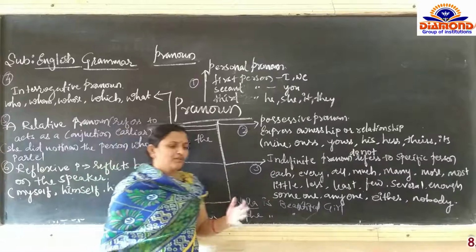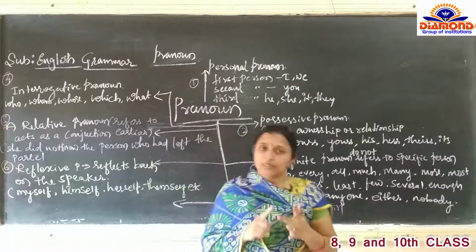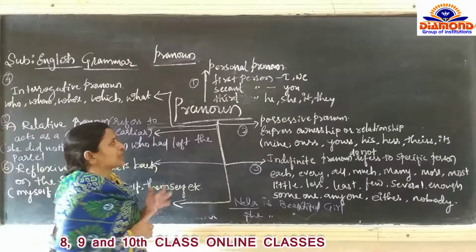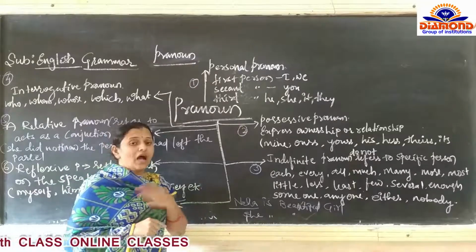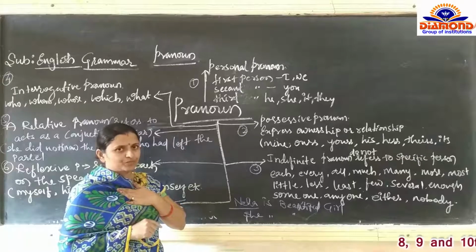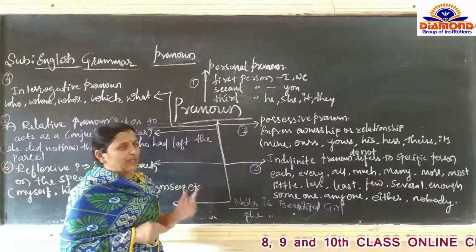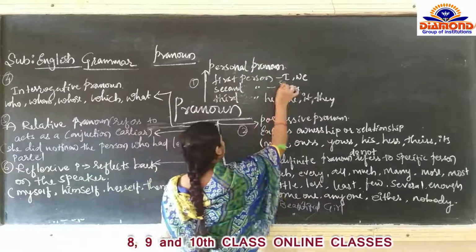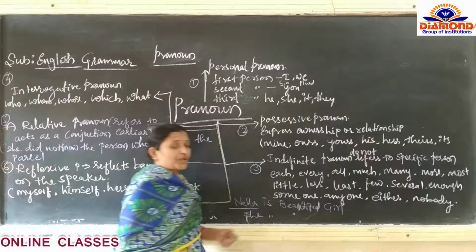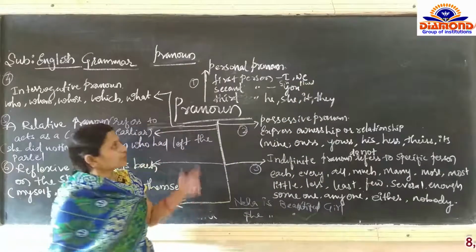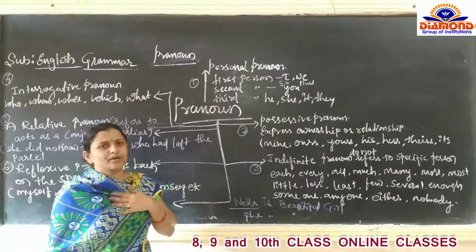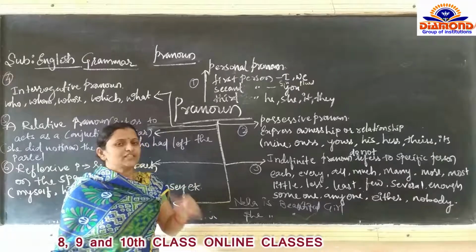In that, you know that first person, second person, third person we have made in the personal pronoun. Personal means it is personal. First person is I and we. First person is going to be called I in the singular, and we in the plural. I is used in the singular, we is used in the plural. This is very, very important while making a sentence.